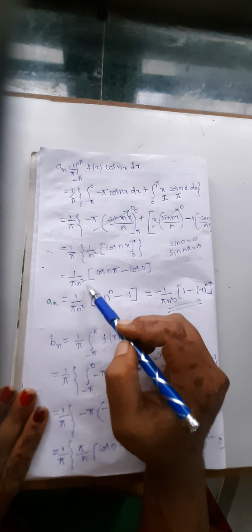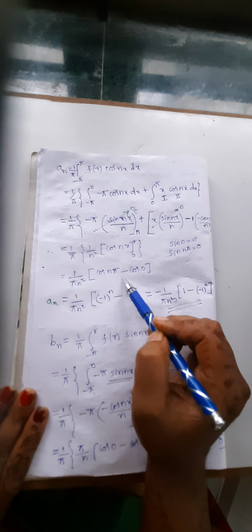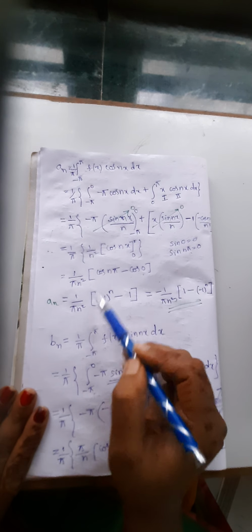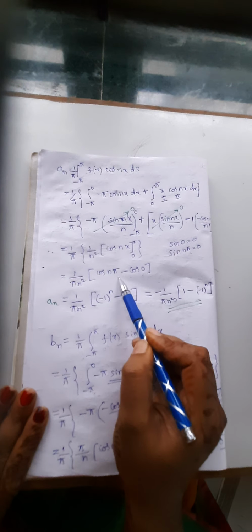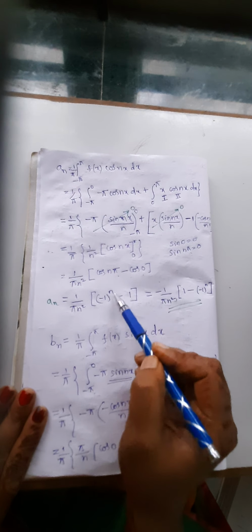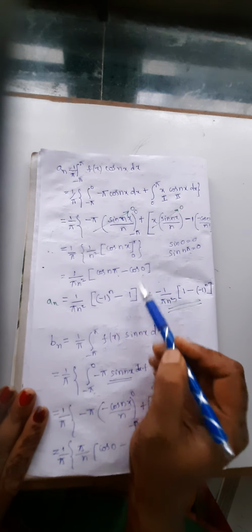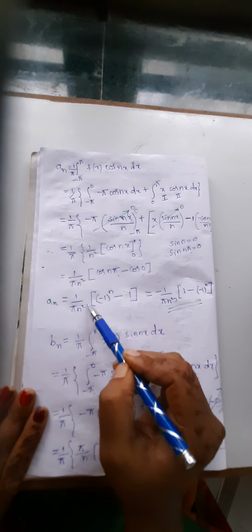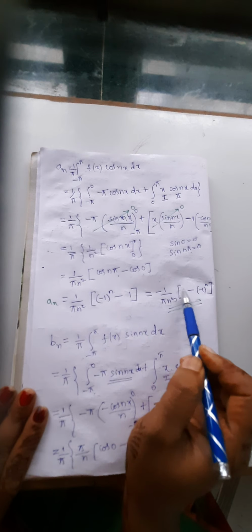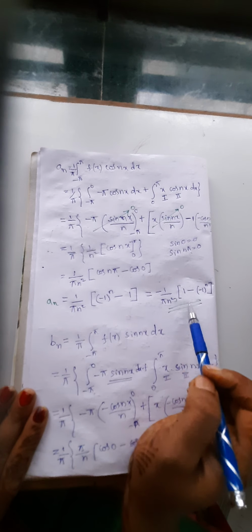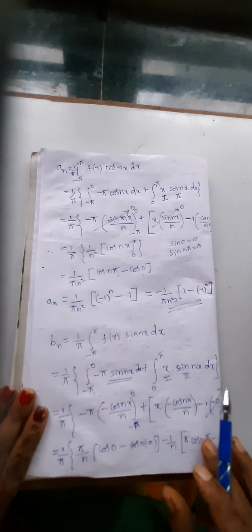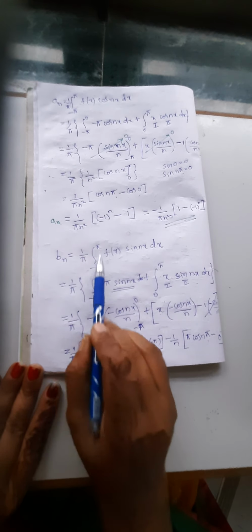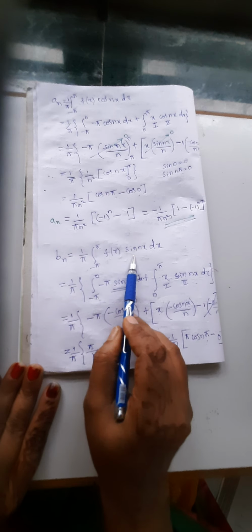That is 1 by pi n square into cos n pi minus, x is 0 means cos 0. What is the value of cos n pi? Cos n pi is minus 1 power n. Cos 0 is 1. Here I am taking minus outside, so we can write this as 1 minus of minus 1 power n. This is the a n value.